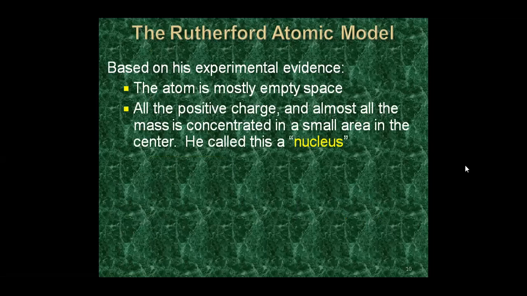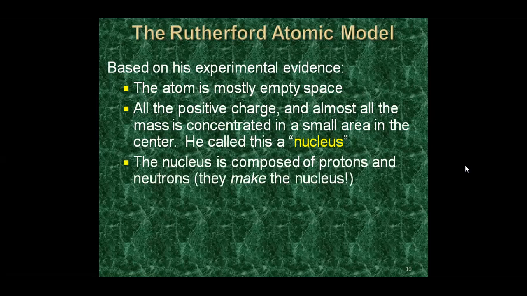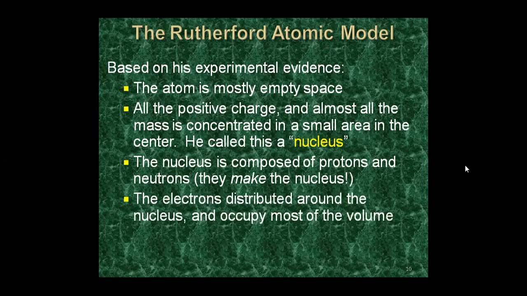All the positive charge and almost all the mass is concentrated in a small area in the center. He called these positively charged particles the nucleus. The nucleus is composed of protons and neutrons, and they make up the nucleus. The electrons are distributed around the nucleus and occupy most of the volume, and this model was called the nuclear model.